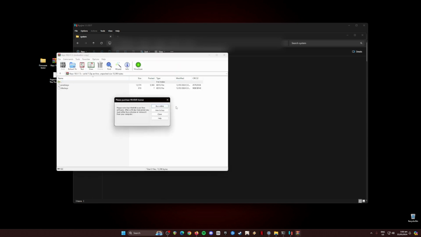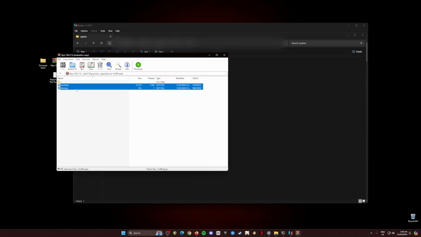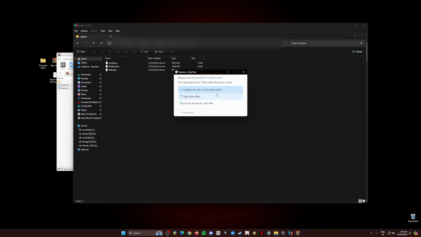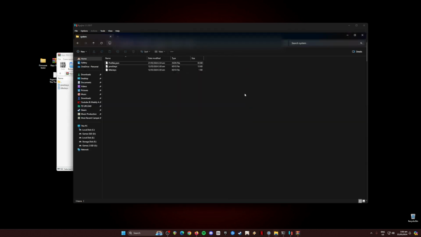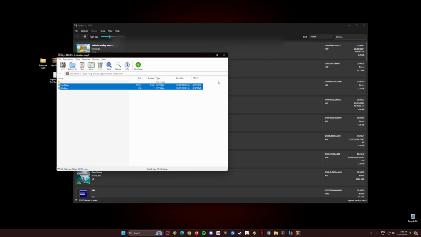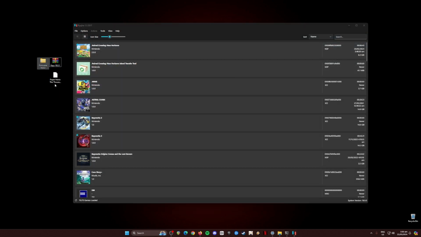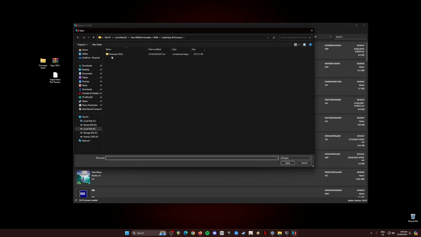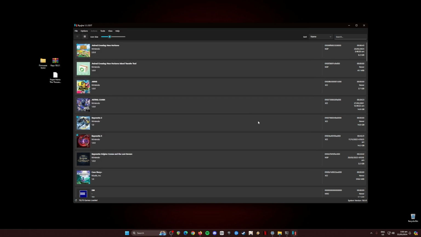Then just drag and drop or copy and paste the product keys and title keys inside. So if this is your first installation, then this folder should be empty. Once you're done copying the files, close this. Then the next step is to install the firmware file of Switch. Just go to Tools, install a firmware from XCI or zip file, locate that firmware file version, and hit Open.